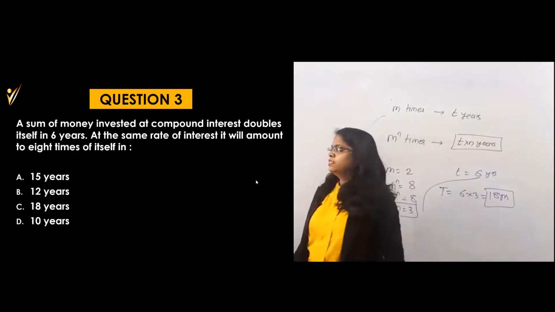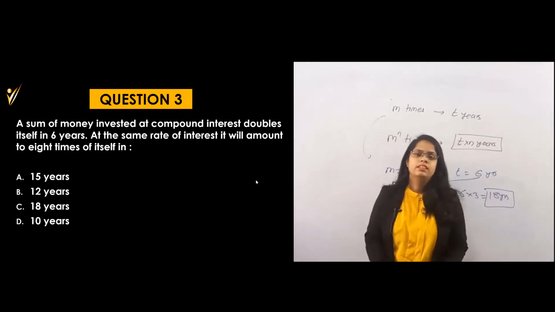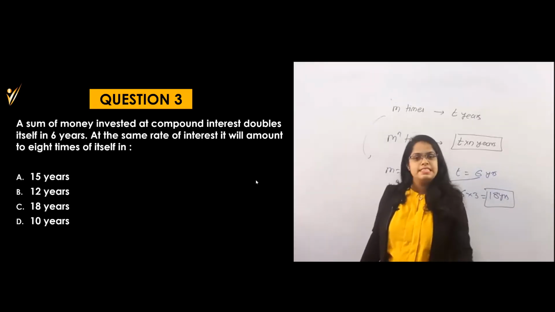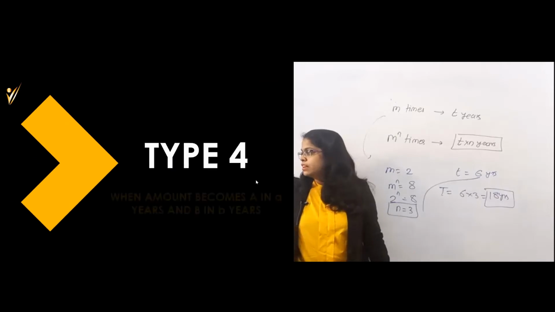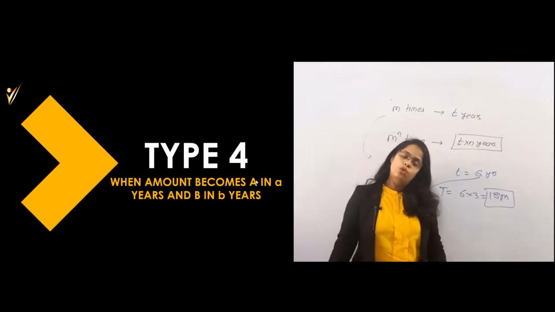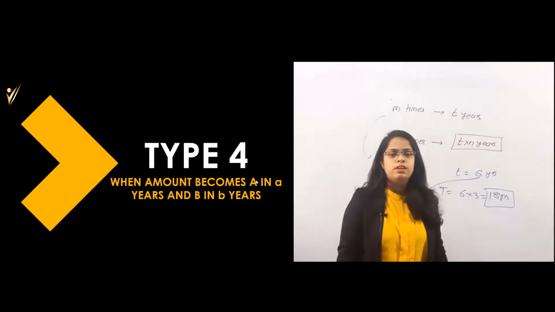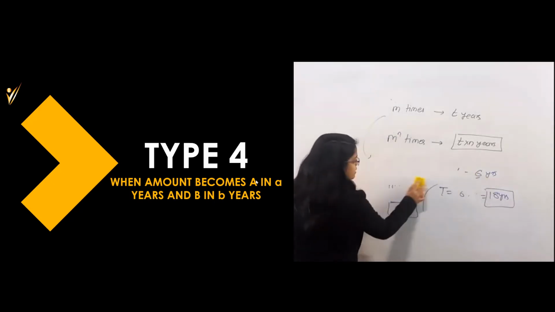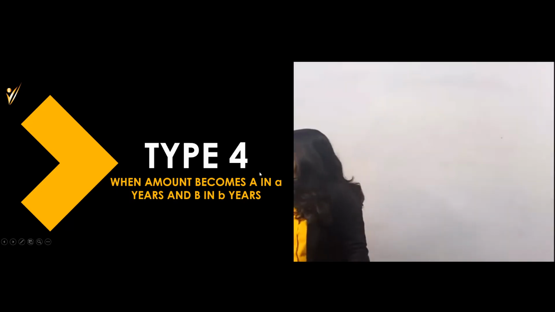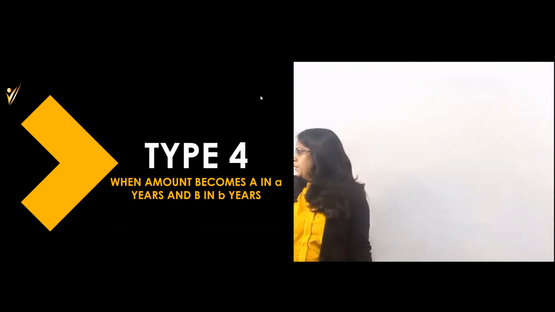So that's it. This is the question, and this is the answer. Easy one. I hope you have understood this type of question. Now after this, let's go for type number 4, in which there are different formulas. Let's see those formulas now. So what is type number 4 and what is that formula?